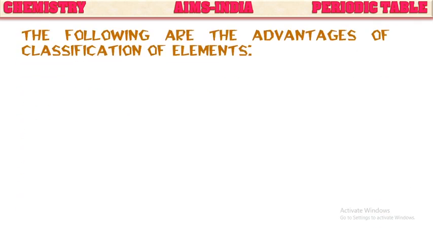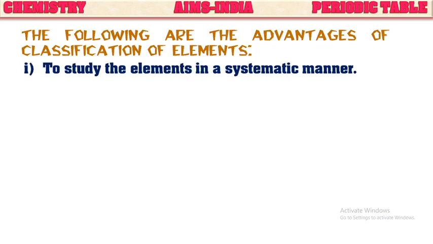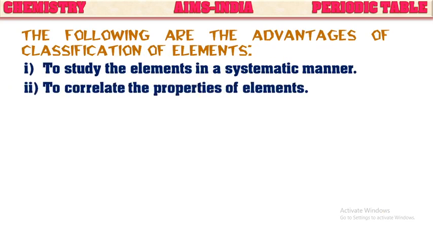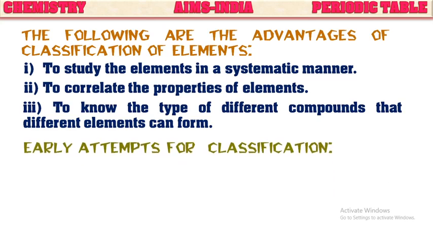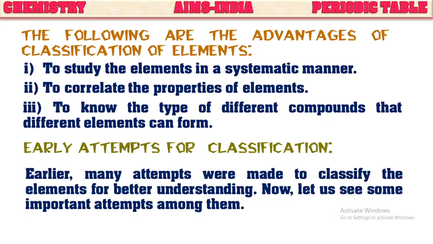So, by the classification of elements, there are some advantages. They are to study the elements in a systematic manner, to correlate the properties of elements with other elements, to know the type of different compounds that different elements can form. So now let us see the earlier attempts for classification of these elements. Earlier, many attempts were made to classify the elements for better understanding. Now let us see some important attempts among them.